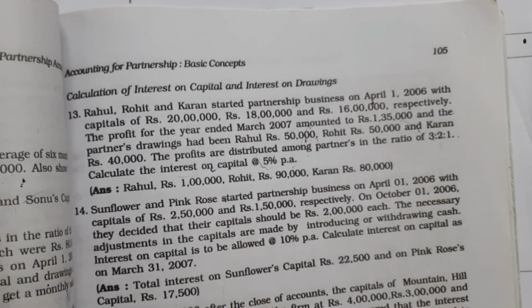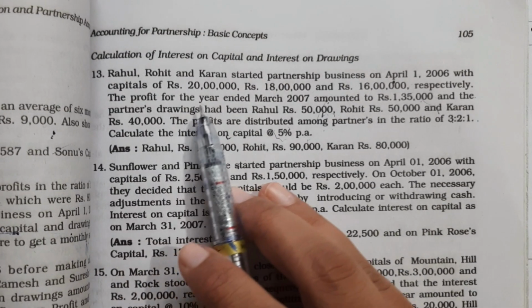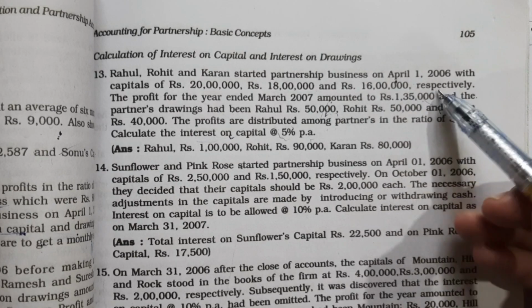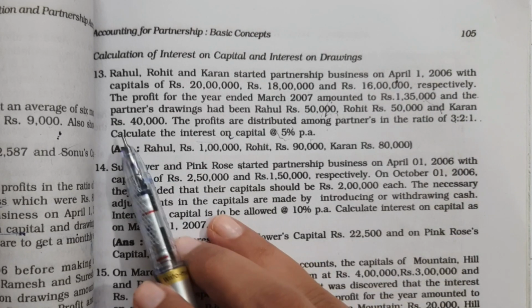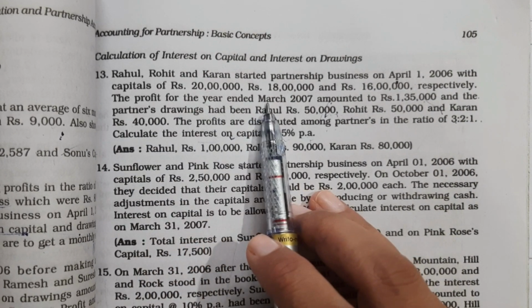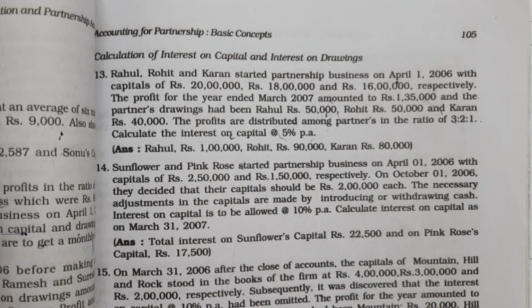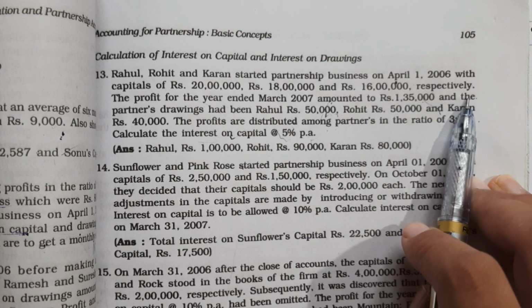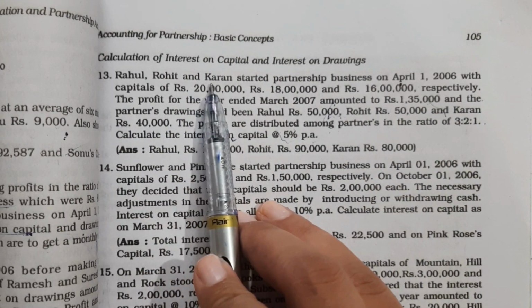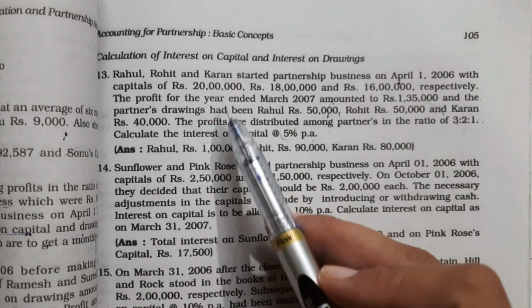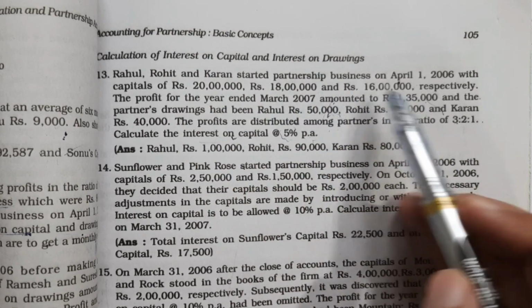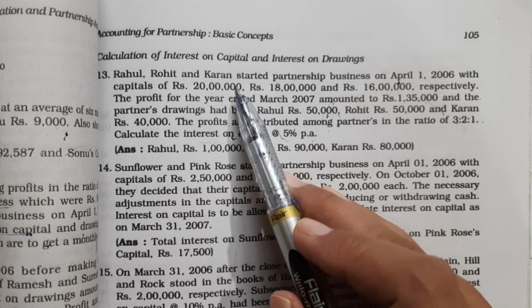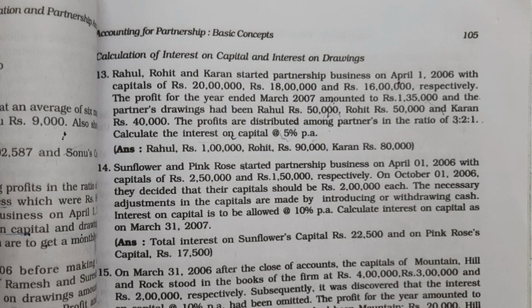Now the question is: Rahul, Rohit and Karan started a partnership business on April 1, 2006 with capitals of rupees 20 lakh, 18 lakh and 16 lakh respectively. Basically there are three partners starting the firm. Their capital is given, and we call it opening capital, the capital which they invested when the business was started.